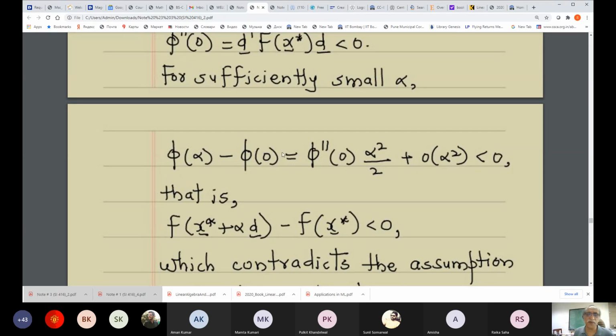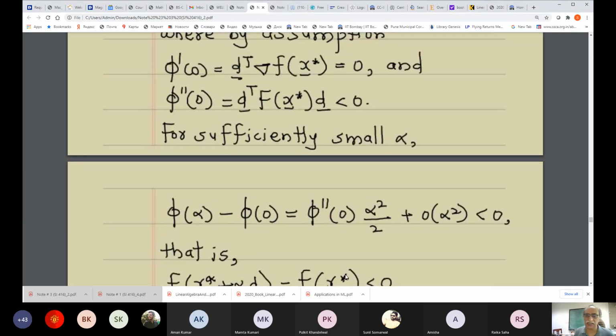But we know that phi alpha is this and phi 0 is this. So that will amount to saying that f of x star plus alpha d minus f of x star is less than 0. And so this will mean that x star is not a local minimum, as is mentioned in the hypothesis of the theorem.